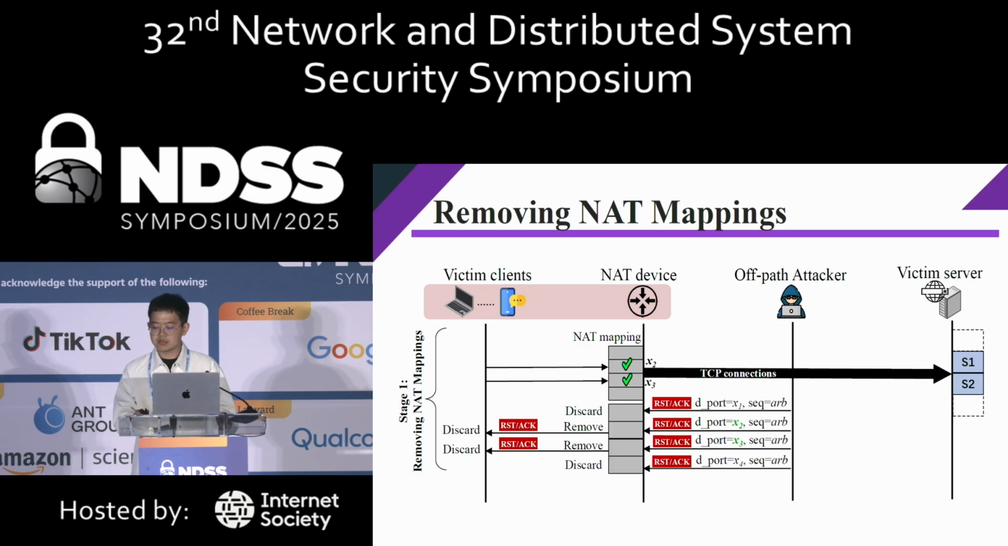However, we propose that the attacker can just send a lot of TCP reset packets carrying the spoofed source address of the server to the NAT device, and they will carry different destination port numbers, and the sequence number can just be arbitrary. The NAT device will not check the sequence number of the packet, so it just directly removes the NAT mapping, and the victim client will check the sequence number, find that the sequence number is not right, and discard the packet.